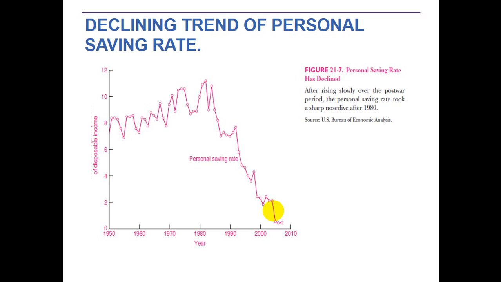So always keep in mind that the saving rate is very important in order to achieve a higher level of economic growth. This trend shows that due to a declining saving rate, the future growth of that economy will also be affected.